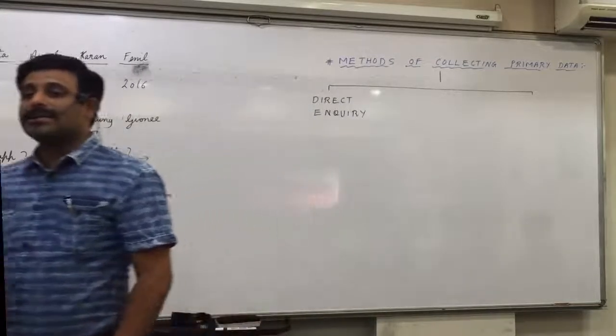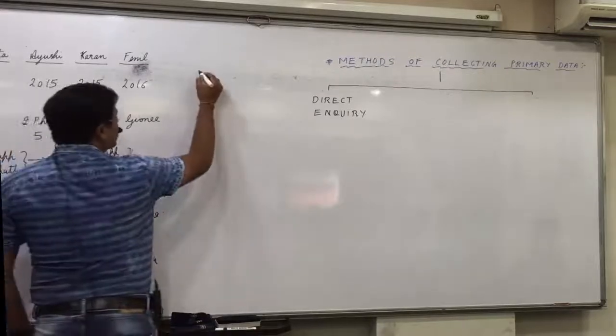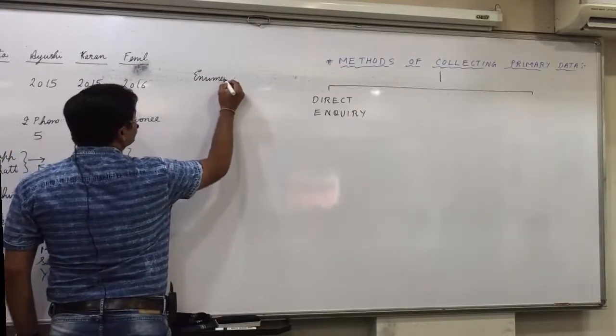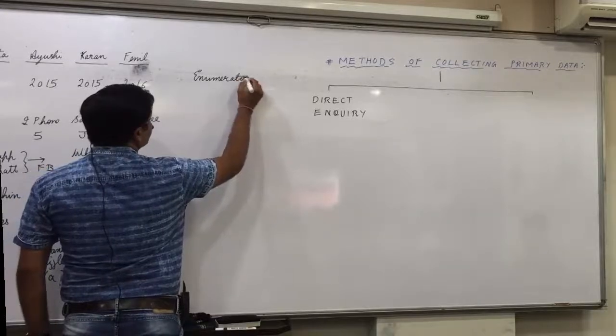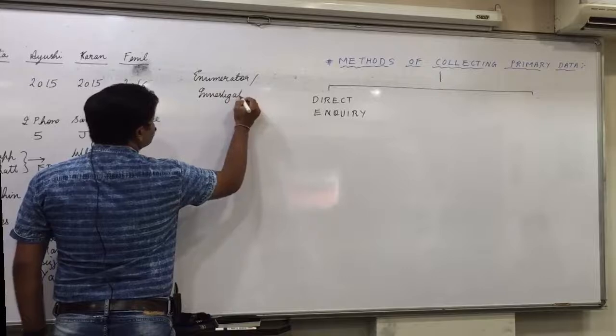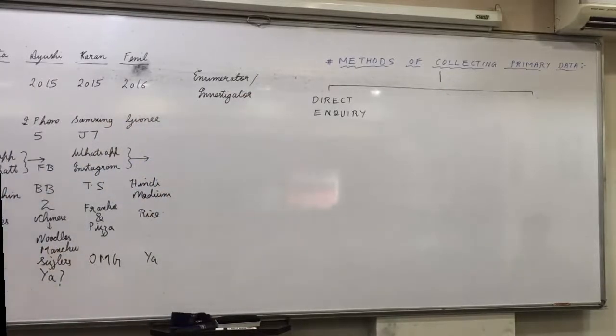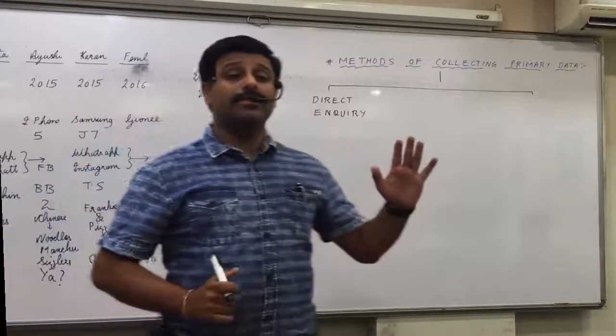What do you call that method as? Direct inquiry means the person who is collecting the information is called enumerator or investigator. Who is enumerator or investigator?